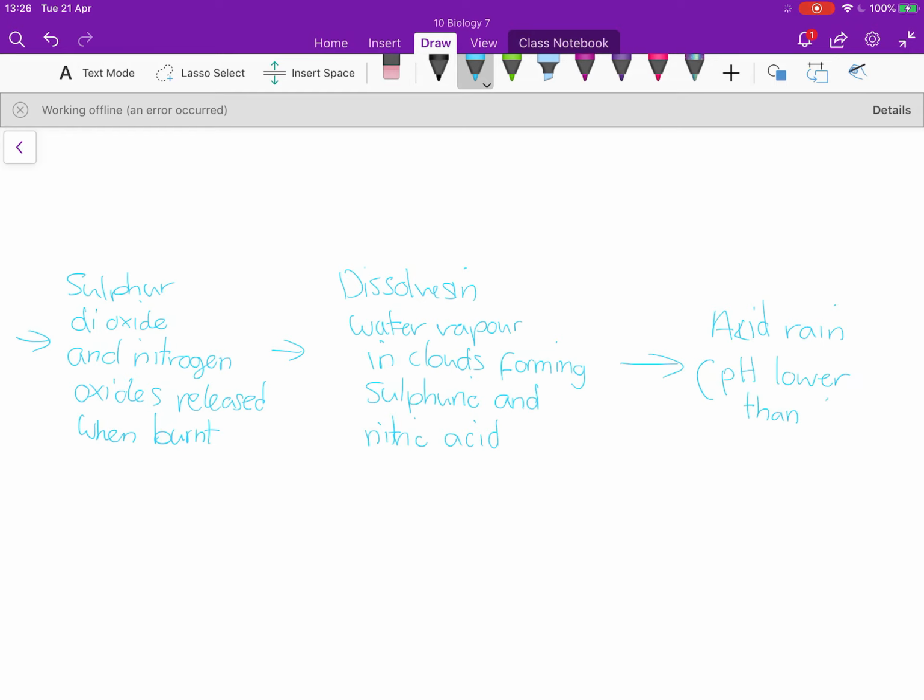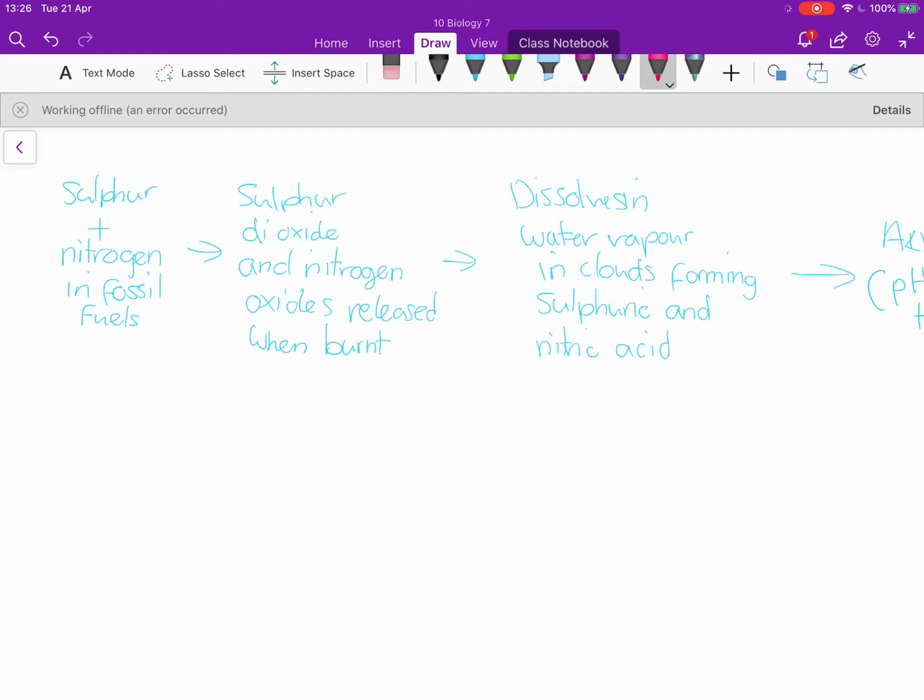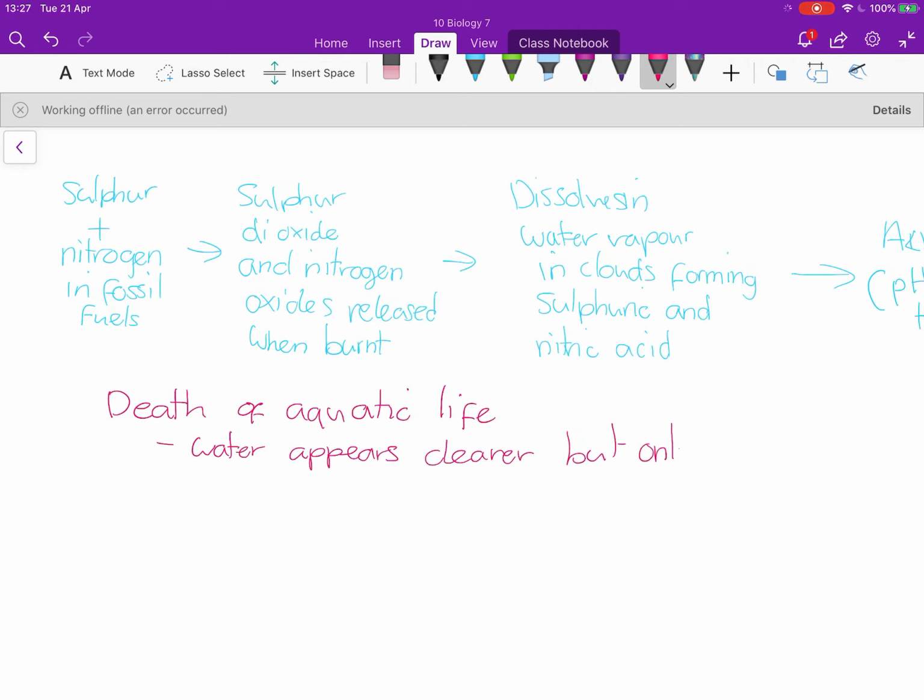So when we say acid rain, we mean a pH of lower than 5.5, which would be the normal slightly acidic pH of rain. Some of the side effects of acid rain then is that it can cause death to aquatic life, so that includes both plants and animals, and also to bacteria and other microorganisms. This can mean in some cases that acidified lakes appear clearer, or that they look kind of healthy and clean, but that's actually because so much of the aquatic life has died, and that it's suppressing the growth of what might end up making the water look less clear, making it look cloudy, that kind of thing.